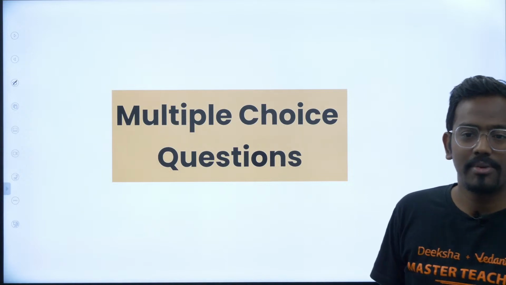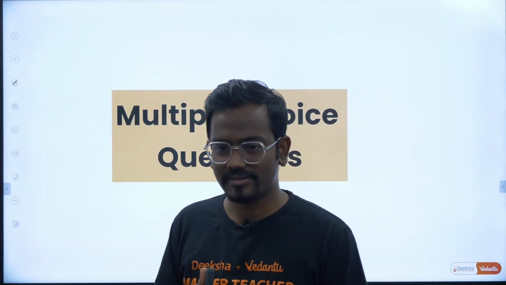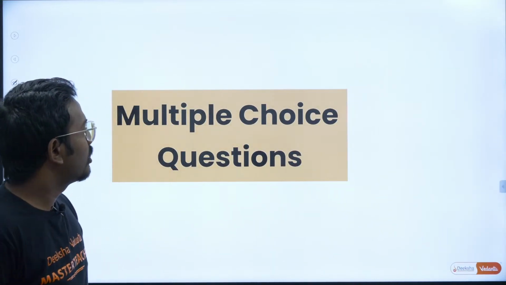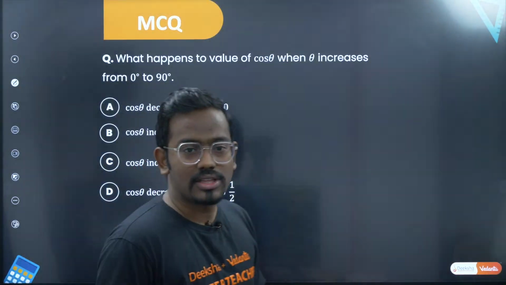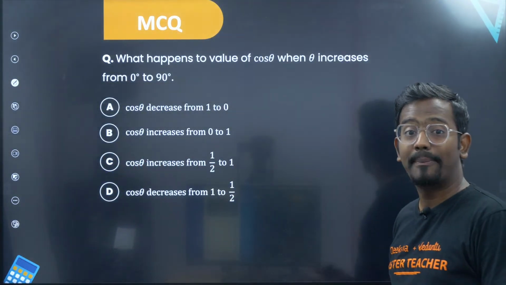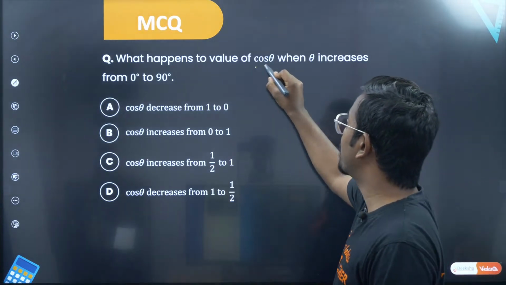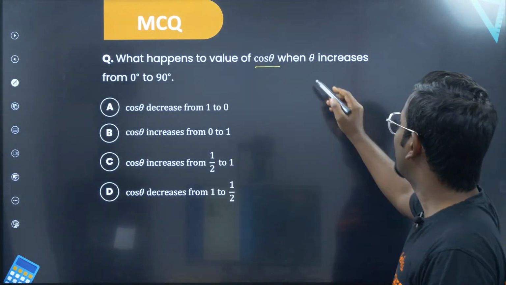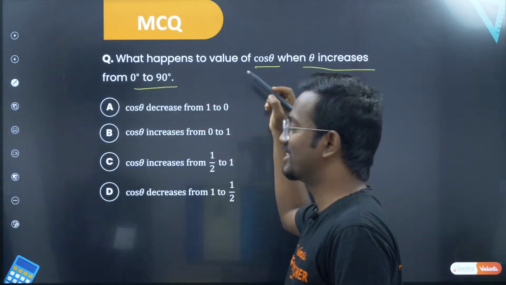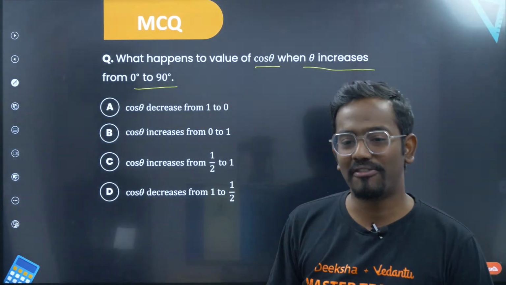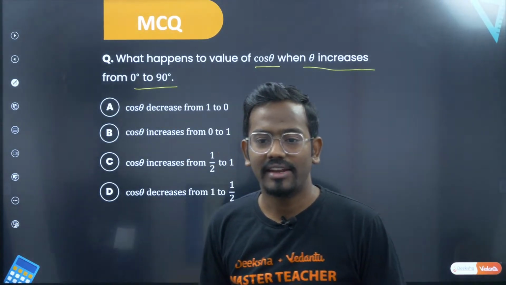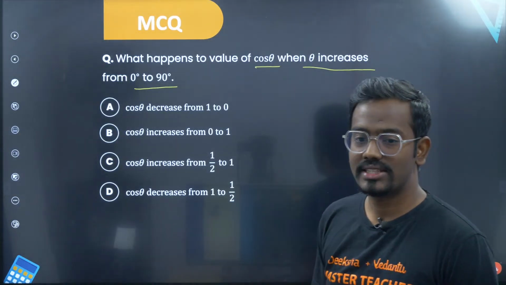So let's take question number 1. Everybody ready? Give me a thumbs up. Yes, everybody ready? Okay, so the question number 1 is: what happens to the value of cos theta when theta increases from 0 to 90? What happens to the value of cos theta when theta is increasing from 0 to 90?